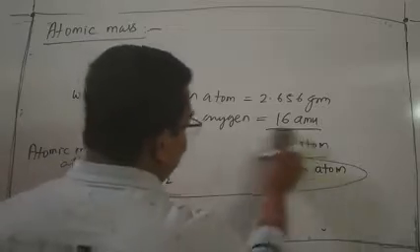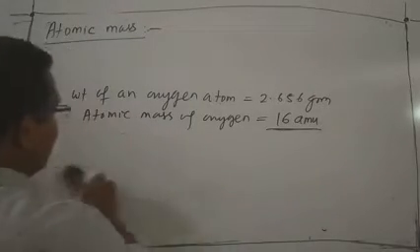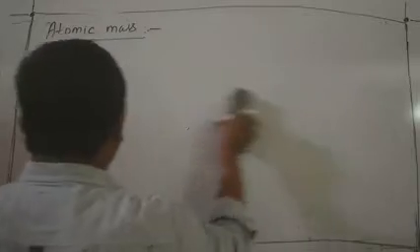Okay, then tell me, what is the definition of atomic mass?